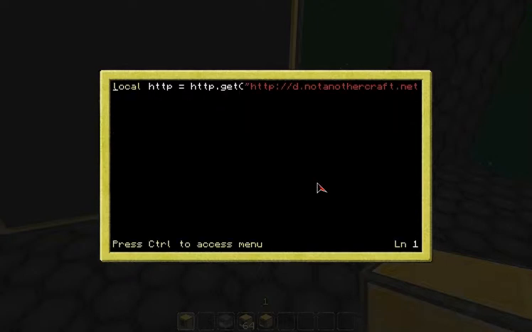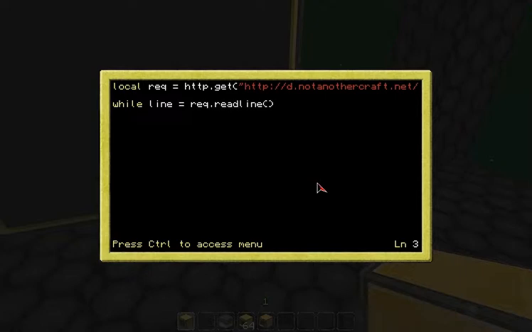Oh, and I also see my error. Yeah, print in Lua requires parentheses, absolutely 100%. So now this is going to be request, and this is going to be easier than I thought because it's readline, and I put carriage return line feeds. So now I'm going to say, while line is equal to rec.readline. So while I get a read, this should basically say, as long as I actually have a line to get, we're going to do it.